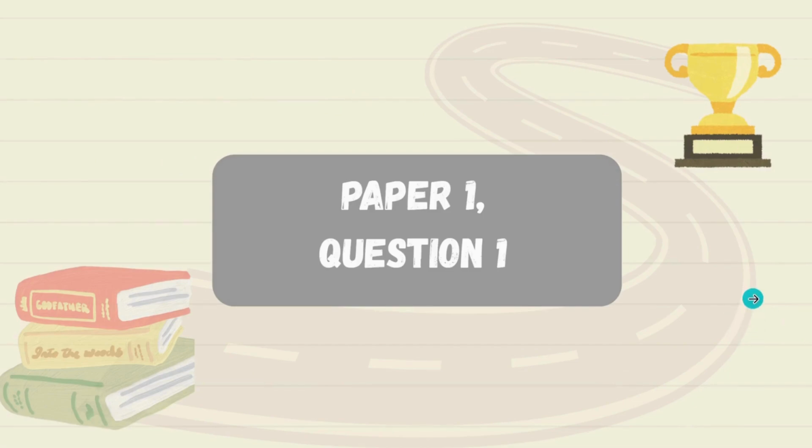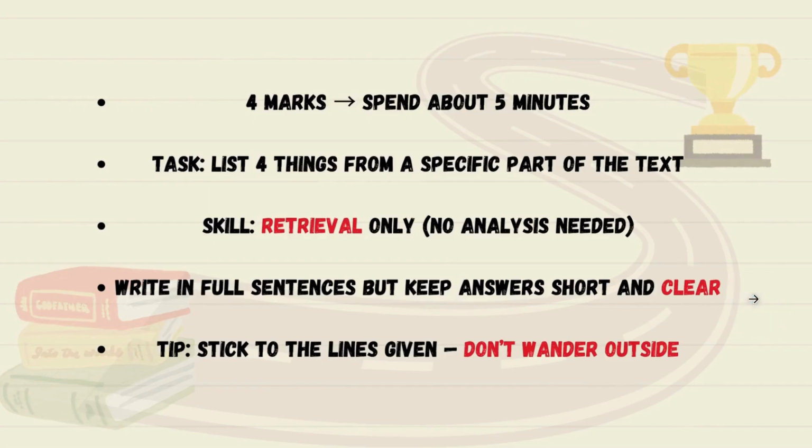If we look at Paper 1, Question 1. Paper 1, Question 1 is worth 4 marks, so I would recommend spending about 5 minutes on this question. You have to list 4 things from a specific part of the text, and the skill you have to focus on here is just retrieval, so you don't need any analysis for this question.